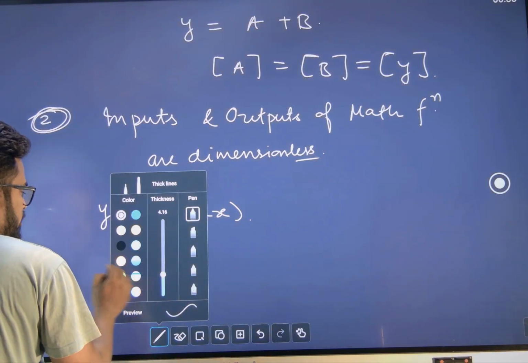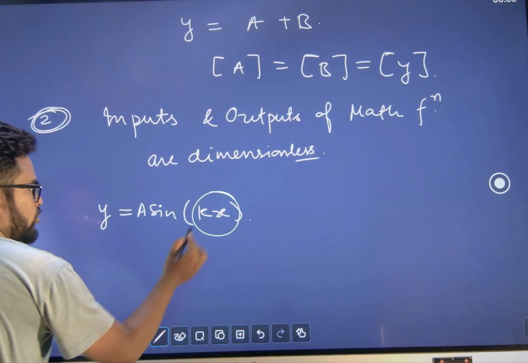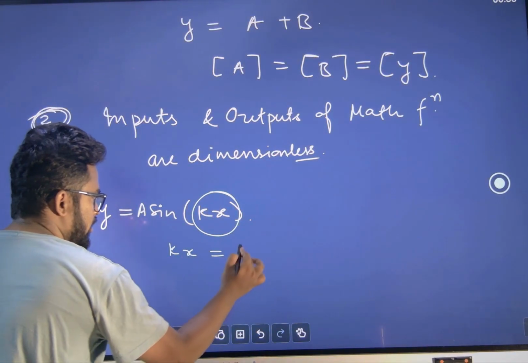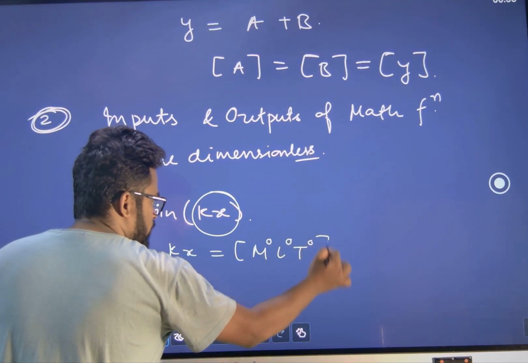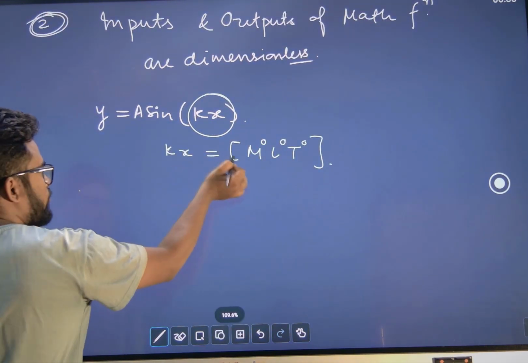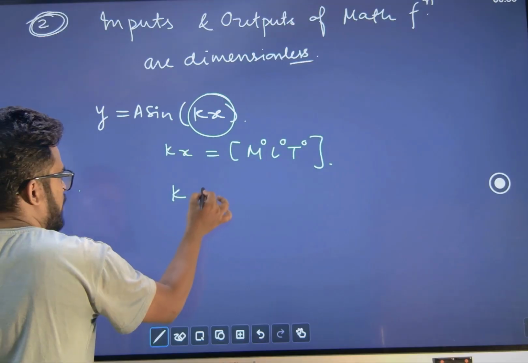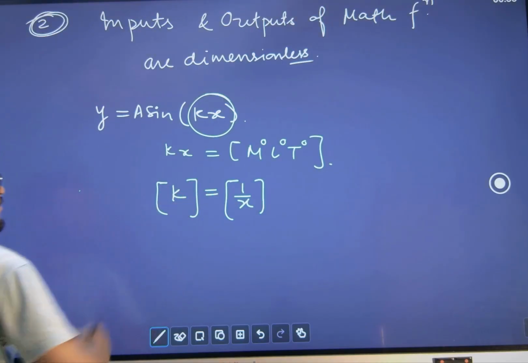The input is kx. Sine is a mathematical function, so the input must be dimensionless, M0 L0 T0. So kx must be dimensionless. If you want kx to be dimensionless, then k must be 1 by x dimensionally.